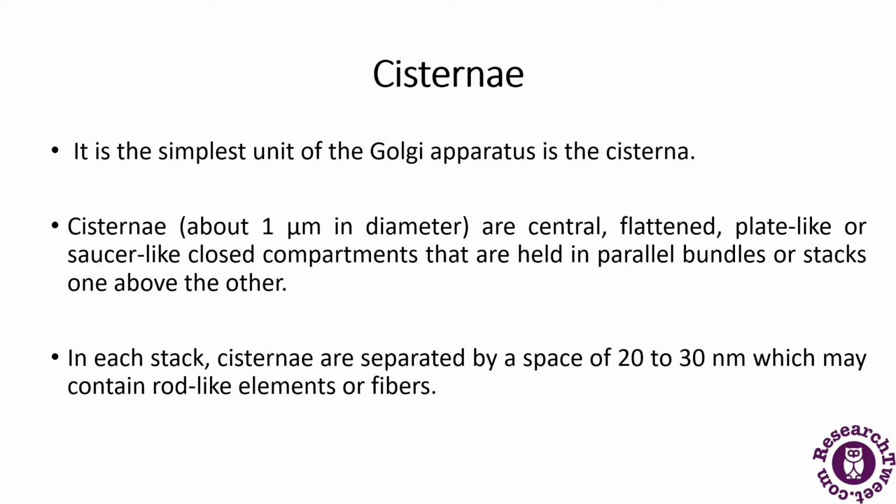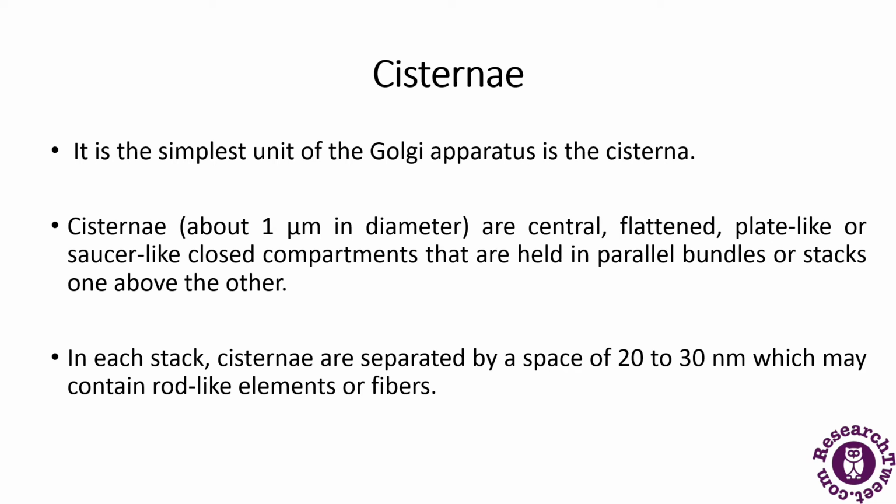In each stack, the cisternae are separated by a space of 20 to 30 nanometers, which may contain rod-like elements or fibers. Each stack of cisternae forms a dictyosome, which may contain 5 to 6 Golgi cisternae in animals or 20 or more in the case of plant cells. So this is the number in animal cells and plant cells.